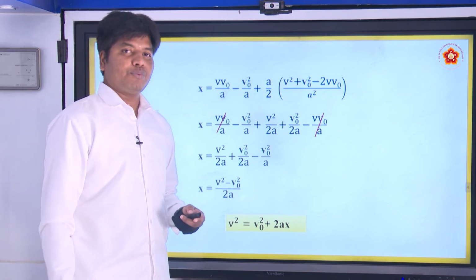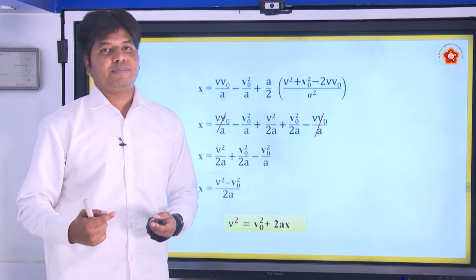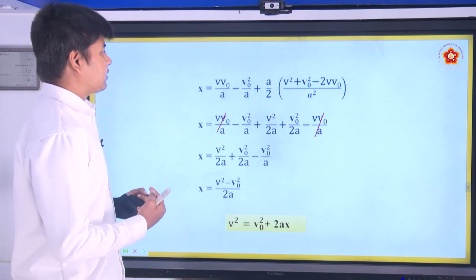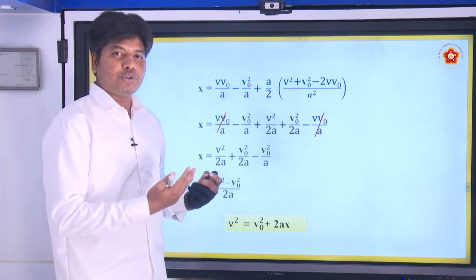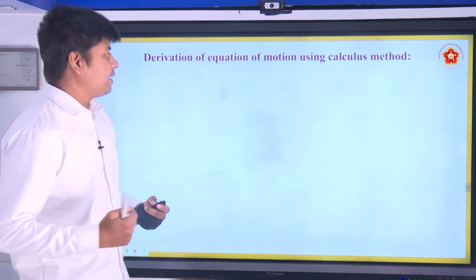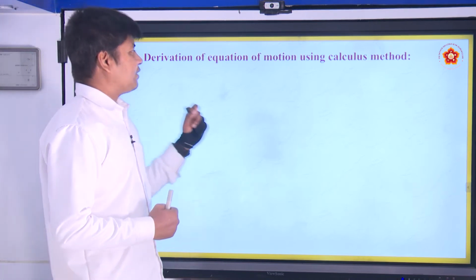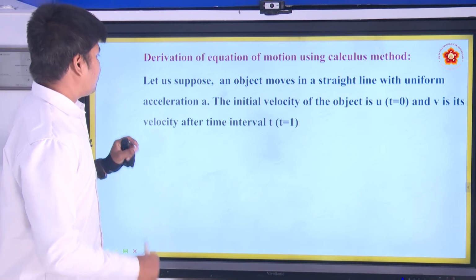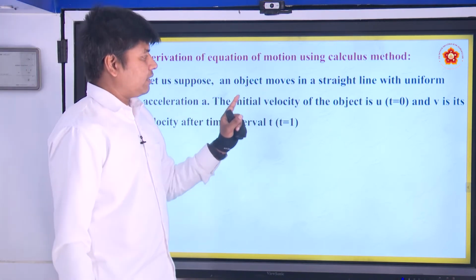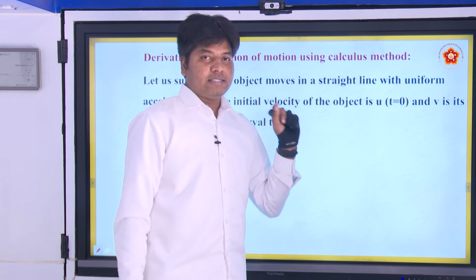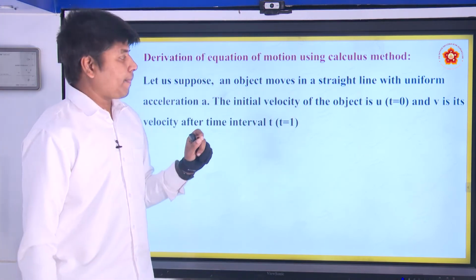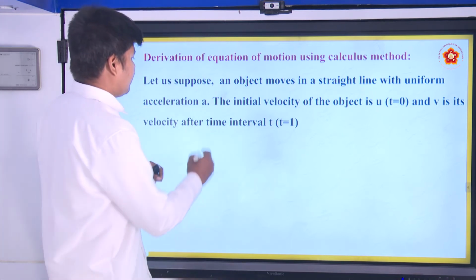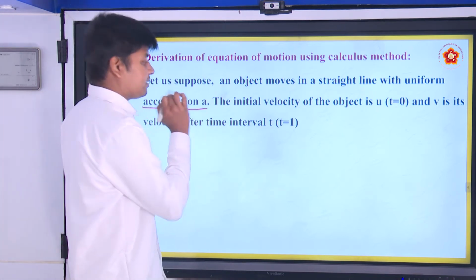But in this chapter we have already discussed the concept of calculus, right? So why don't we derive these equations using the calculus method? Let us derive the equations of motion using the calculus method, it will be very interesting. So, let us suppose an object moves in a straight line, with uniform acceleration a.